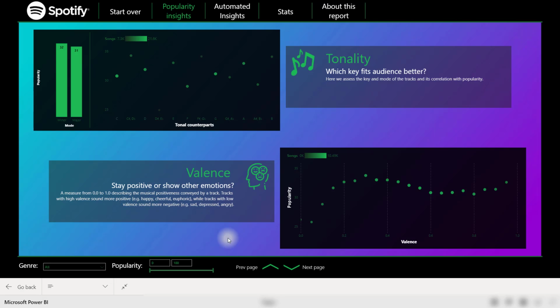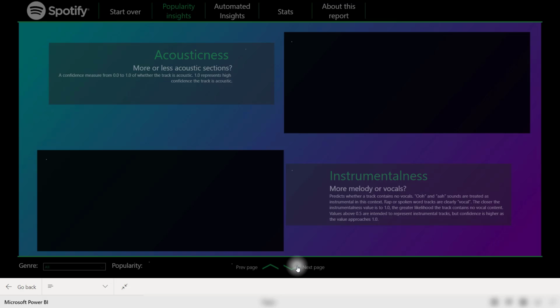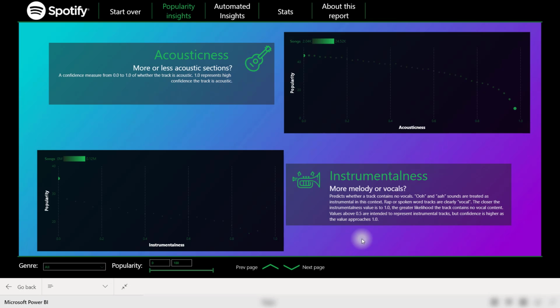Tonality versus valence. And valence is basically showing the emotion or mood of a song, such as happy or sad. It's interesting to see that the popularity doesn't necessarily increase as a song gets more happy. It actually seems like this section here, where the emotion isn't extremely happy, it's kind of neutral, but more towards the sadder side, is actually more popular than the happy songs. That's interesting to see. So next page here, acousticness and instrumentalness, just a lot of interesting ways to break down the popularity metric.